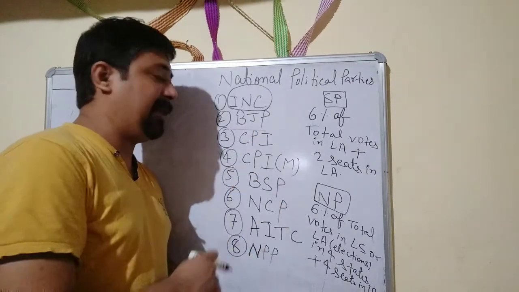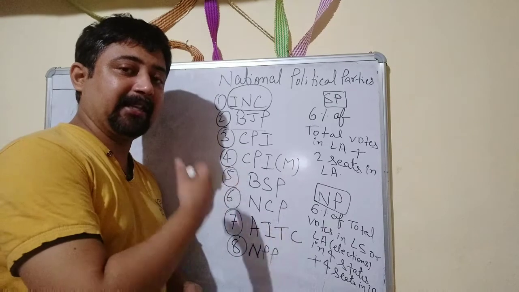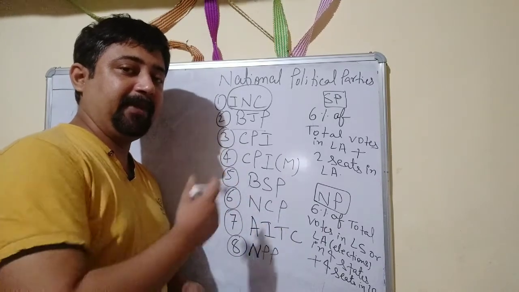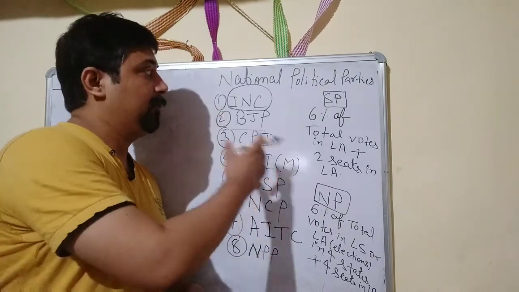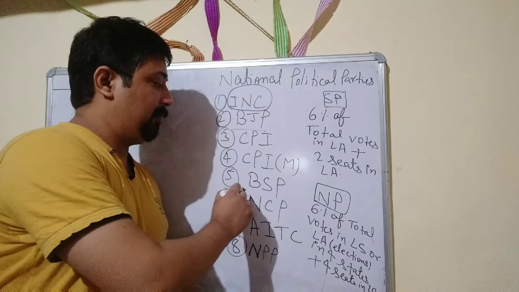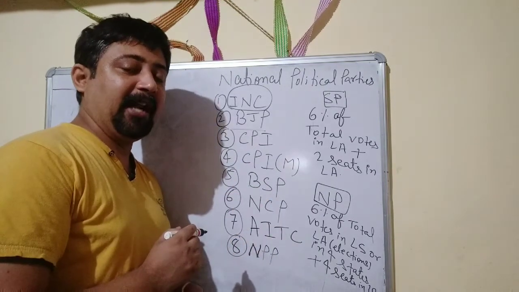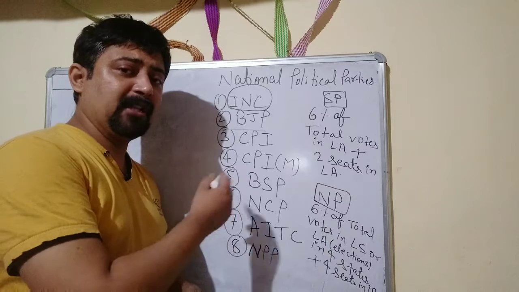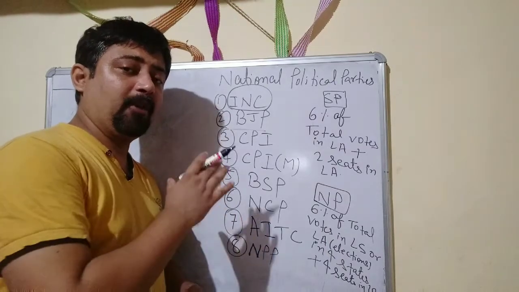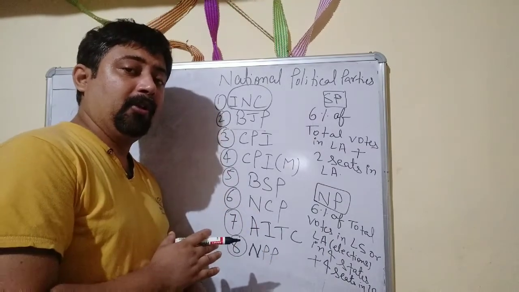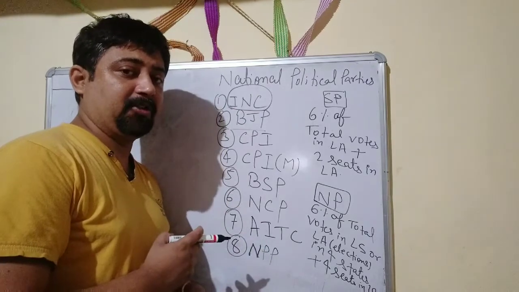Now, the next one is CPI-M. Similarly, Marxist was the more aggressive group that was formed from the CPI, and it was finally formed with this ideology. Now, next one is BSP. It was formed in 1984, Bahujan Samaj Party. So, what was the objective with this formation? It was to raise the voice of the untouchables or the downtrodden.